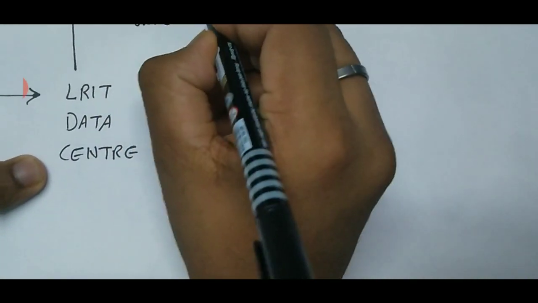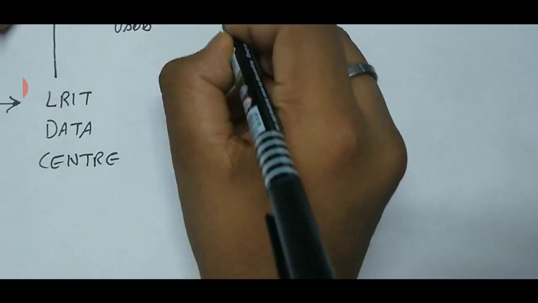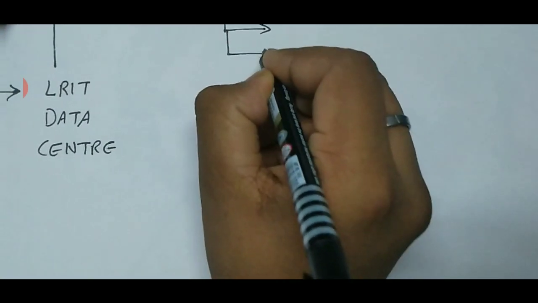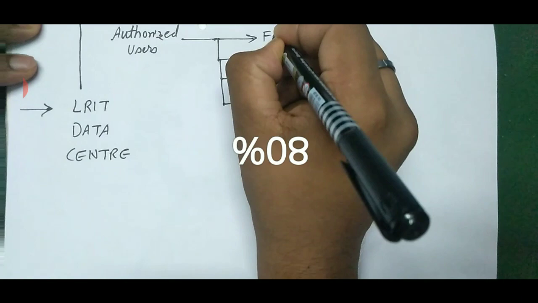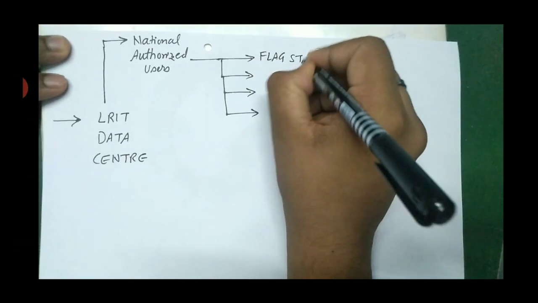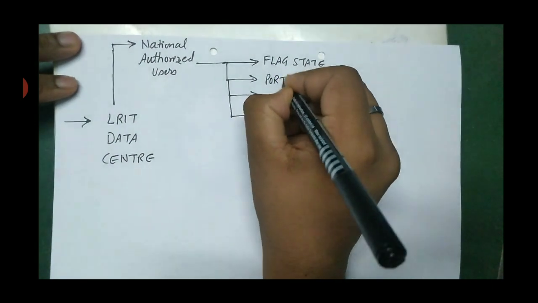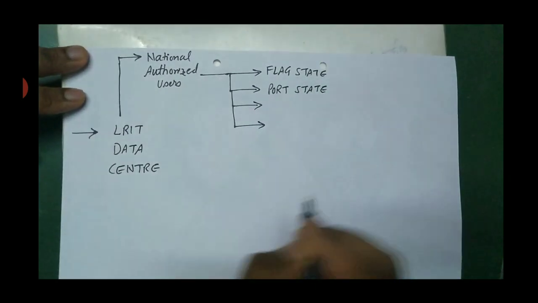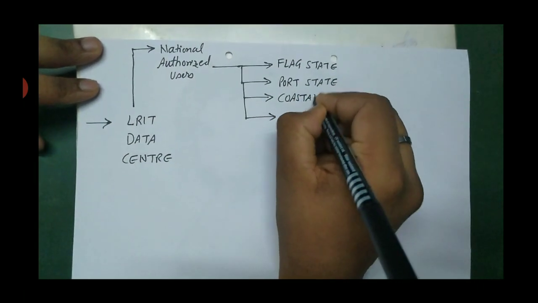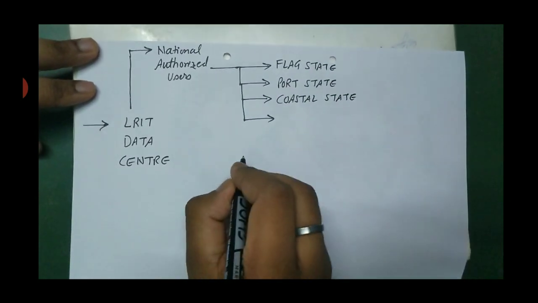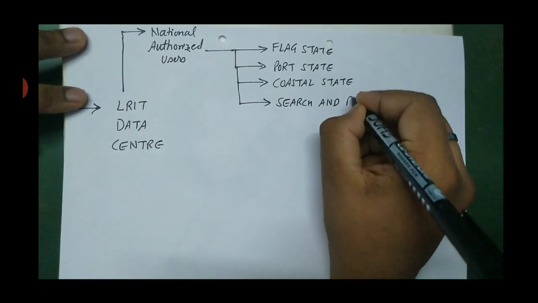And these users are: number 1, flag state, number 2, port state, number 3, coastal state, and number 4 is search and rescue agencies, that is SAR agencies.